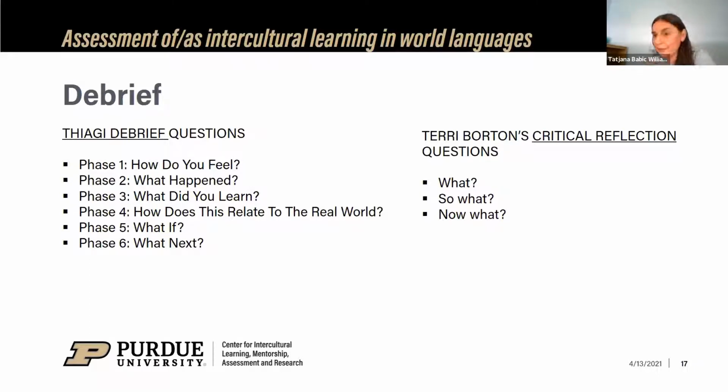Similarly, Terry Borton's reflection questions, which are widely used, are: What? So what? And now what? What asks basically what happened, so what asks what did you learn from it, and now what asks how will you apply what you learned in the future? And it's really important here, when we do these questions, to stimulate students to find connections between these three areas and to realize how the events and experiences can lead to personal, or in this case, also intercultural growth.